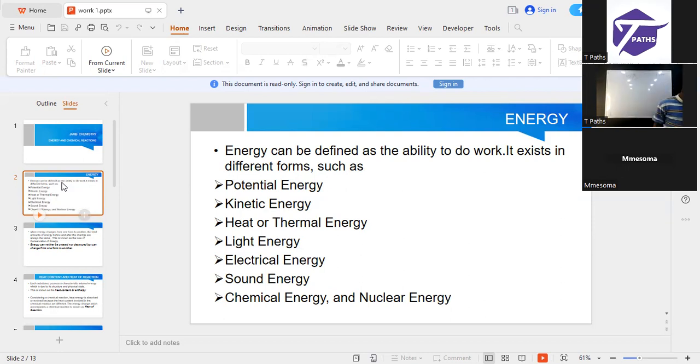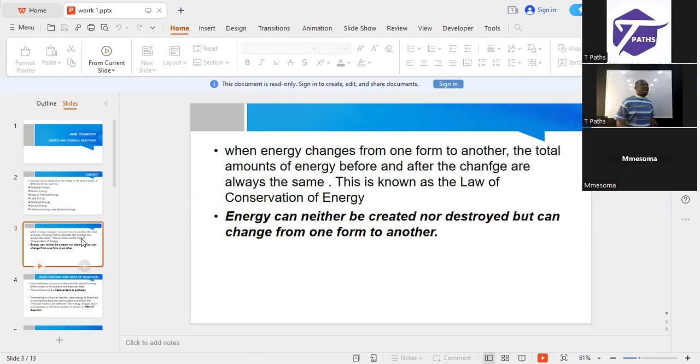Let's continue. We need to know that energy itself can change from one form to another. That is why we can easily sense that when we take in something, we gain more energy, because energy can be converted from one form to another. Very important concept.